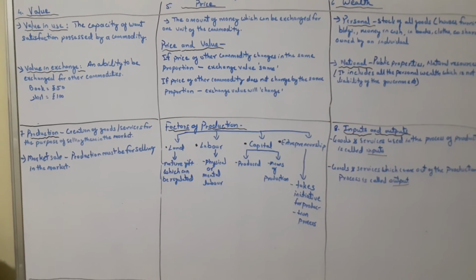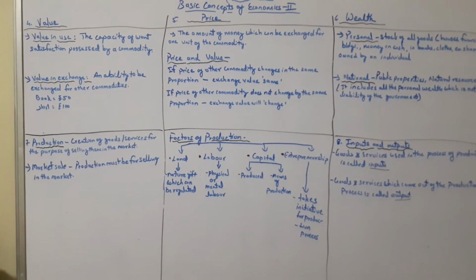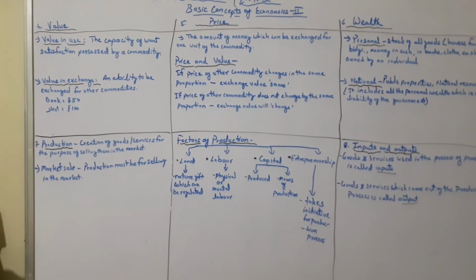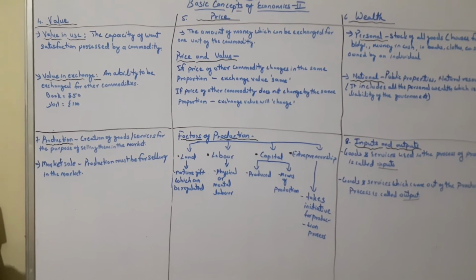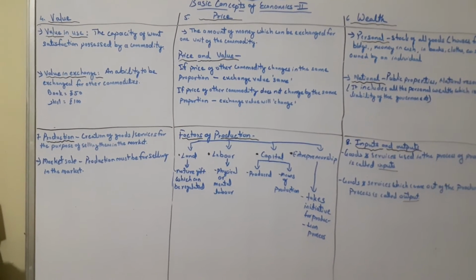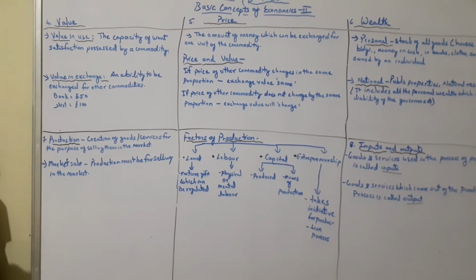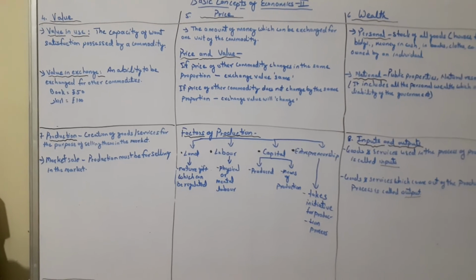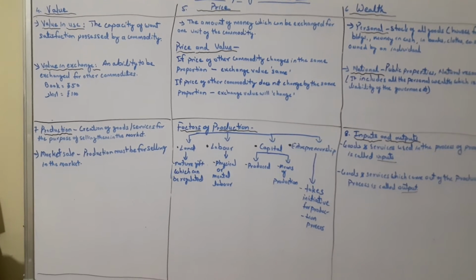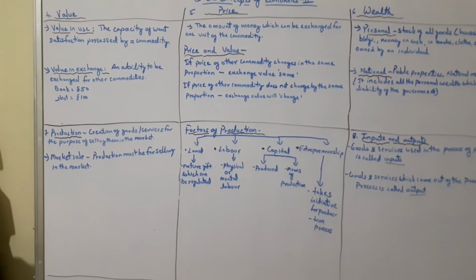Now let's understand what the factors of production are. Factors of production are the assistance of production. That means these are factors which help you in the production process, because production is not a one-person game, it includes a chain of people. You see here land, labor, capital, entrepreneurship. Usually we have four factors of production.